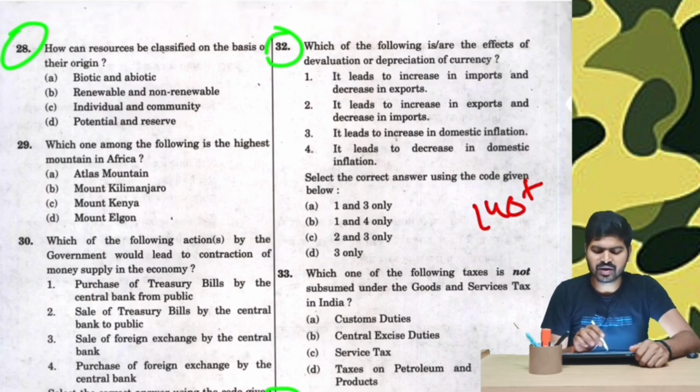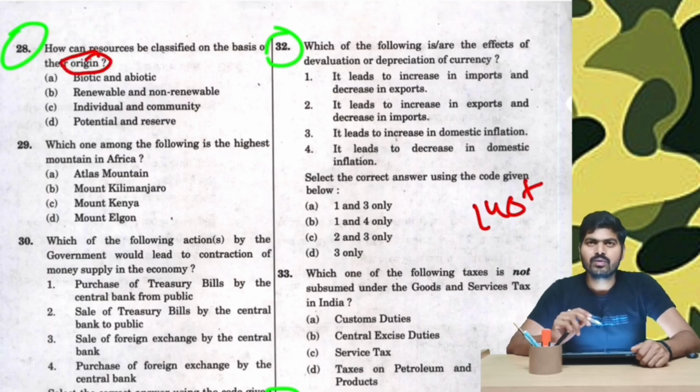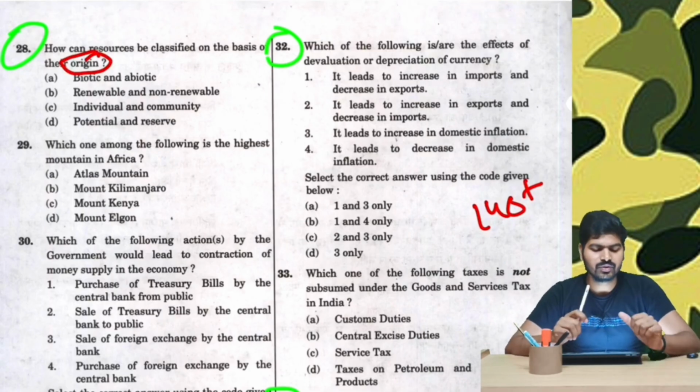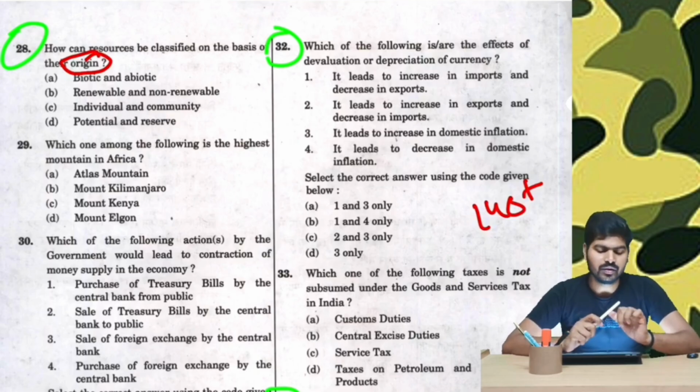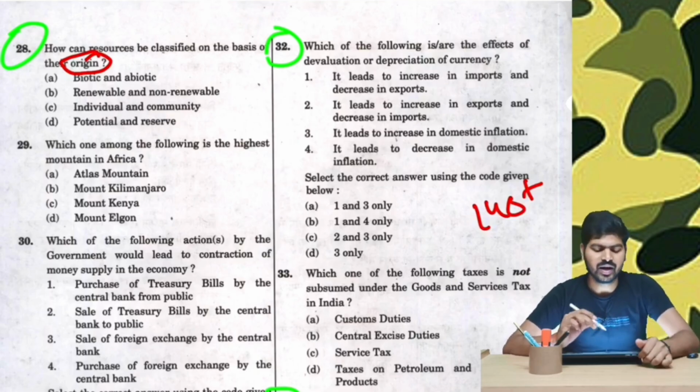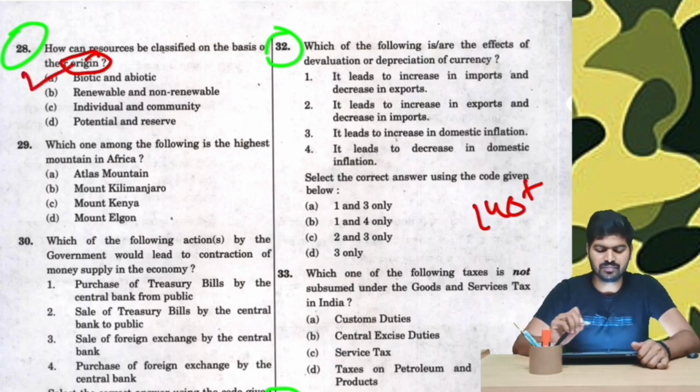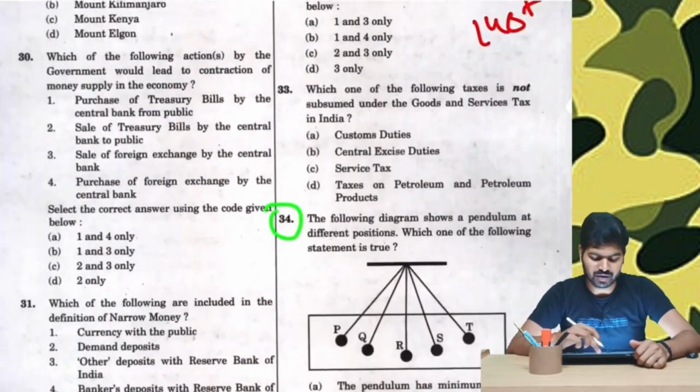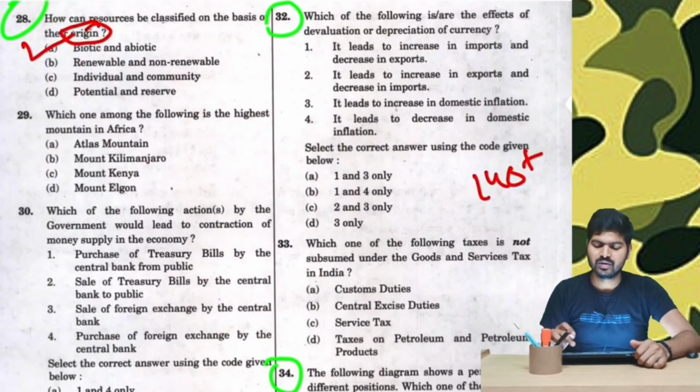How can resources be classified on the basis of their origin? Origin. For anything to begin, it should either be living or dead. That means biotic or abiotic. As simple as that. Therefore option A, biotic or abiotic.